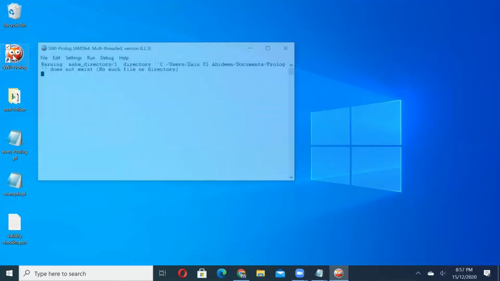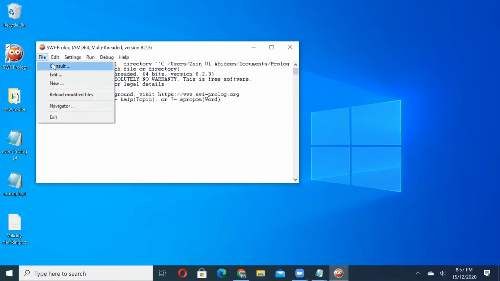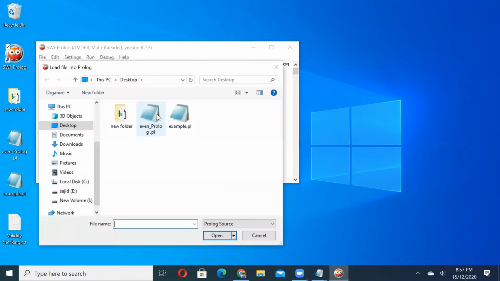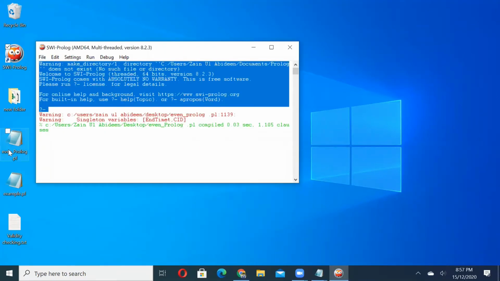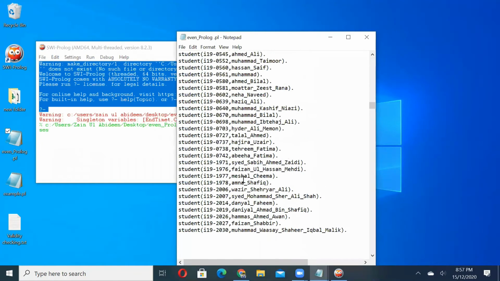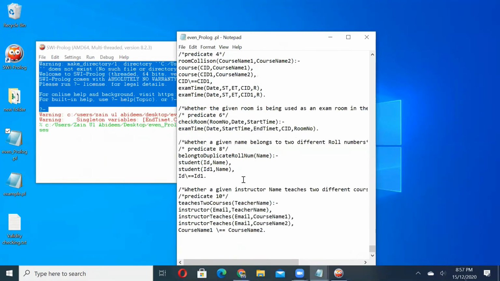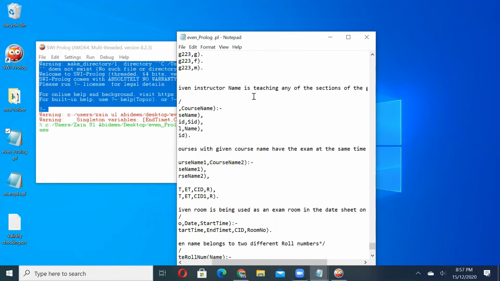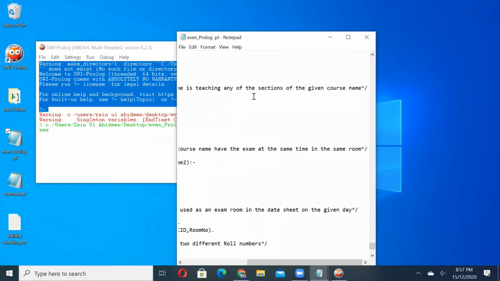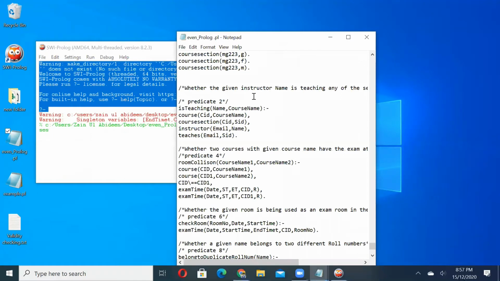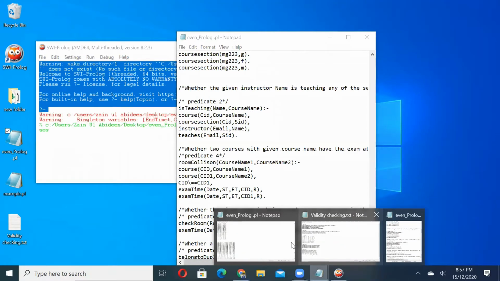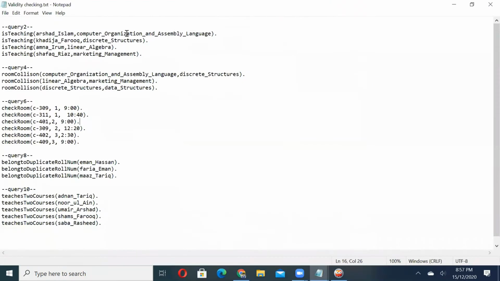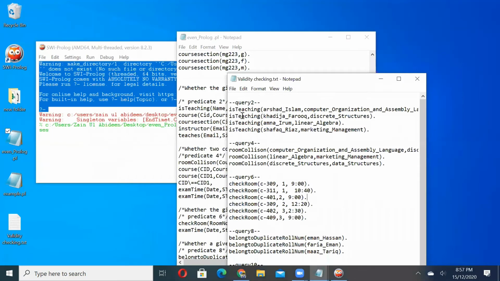First, I will open SWI Prolog and consult my Prolog PL file, and then I open it and show my queries to you. Predicates. The first predicate is whether the given instructor name is teaching any of the sections of the given course name. So we will test it. So here is the predicate which I have written for this query, and then we will test the validity of it.